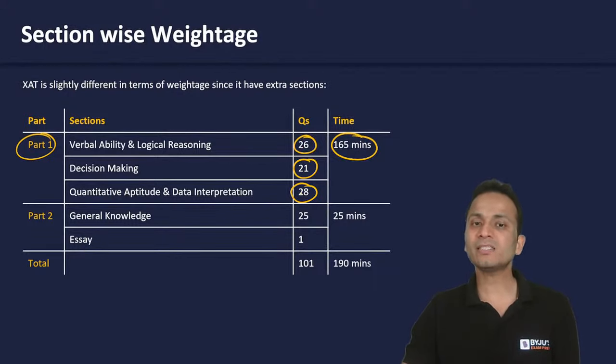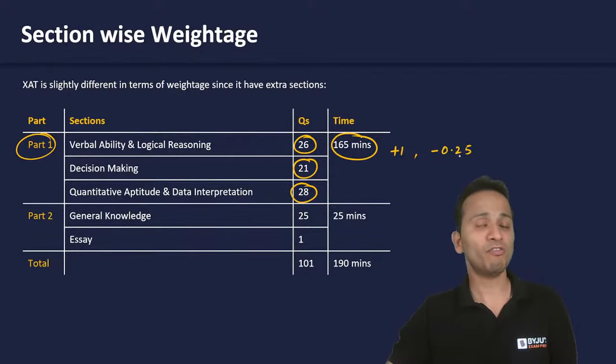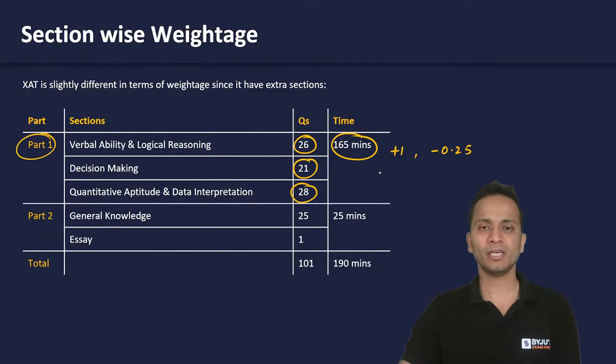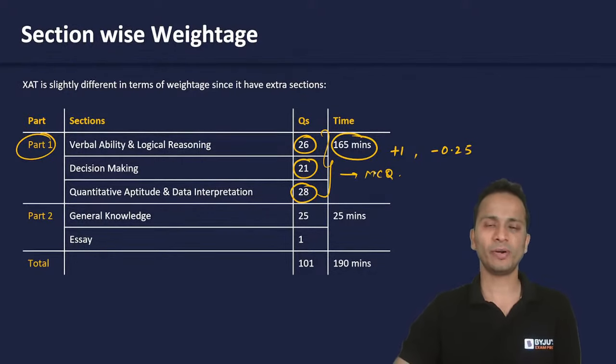For these 75 questions that you will see in part number one, plus 1 is given for every correct answer and minus 0.25, that is 1/4, negative marking will be there. All these 75 questions will be MCQs.